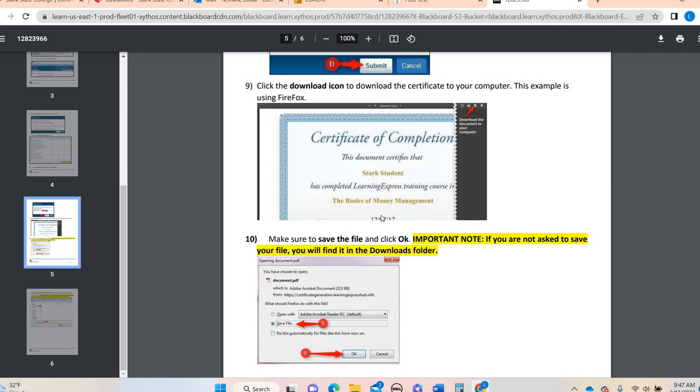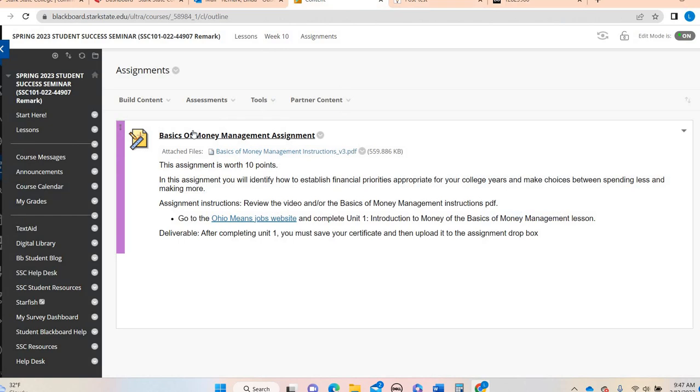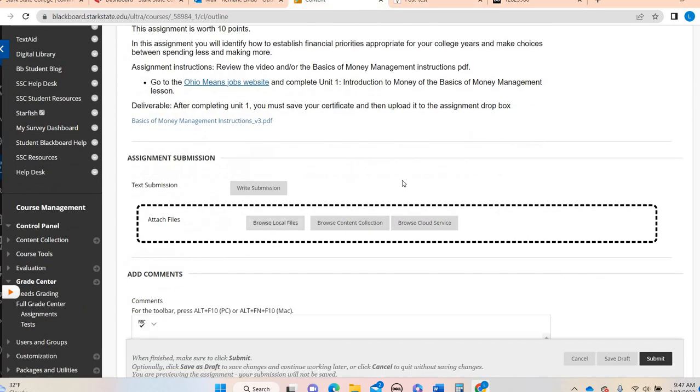This example is done through Firefox. If you're on a MacBook or a Chromebook, remember that sometimes Blackboard and those devices do not communicate very well with one another, so you may have to take a screenshot of your certificate and upload it that way. That is totally fine. If you are using a typical desktop or laptop, you should be able to use Chrome or Firefox and download it as a PDF and then upload it. If you want to upload it as an image file, I'm okay with that as well, and I'll let you know if by some chance I cannot see it. When you're done, you've got the certificate, you've saved it, and you've uploaded it. Again, this walks you through it. You'll put it in the Dropbox here. Make sure that you browse your files and find it.